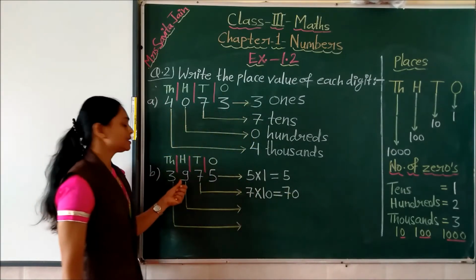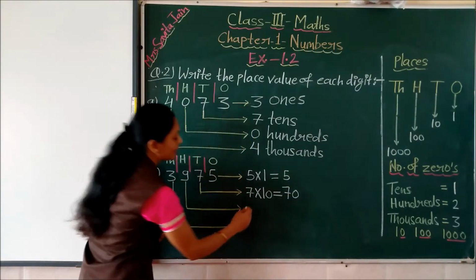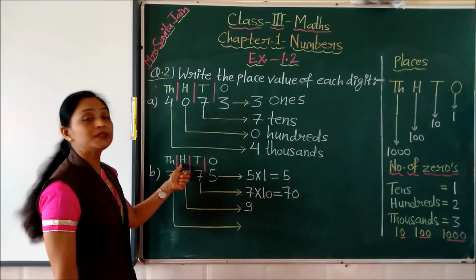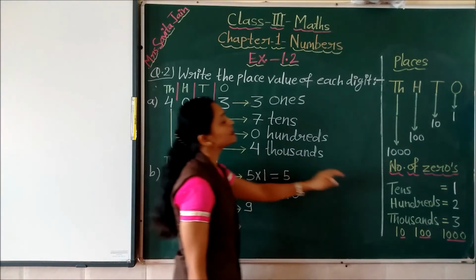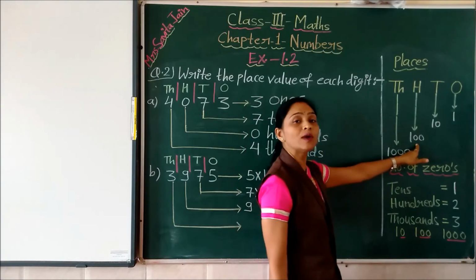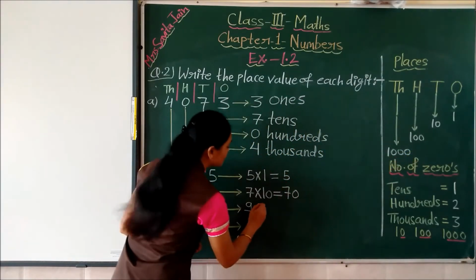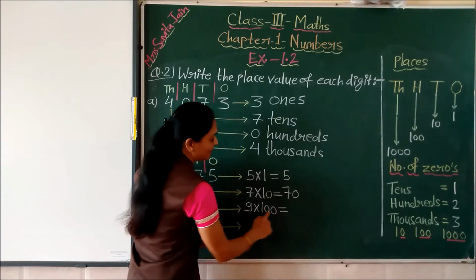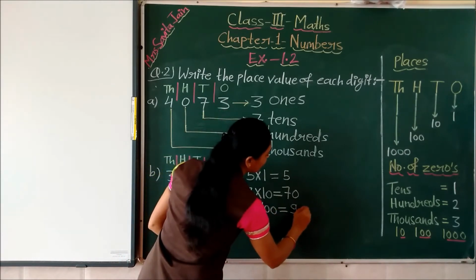Now third digit, this is 9. So we will write here 9. Then multiply by the value of the hundreds place. So what is the value of the hundreds place? This is 100. So here we have to multiply by 100. So we will get here 9 multiplied by 100, 900.